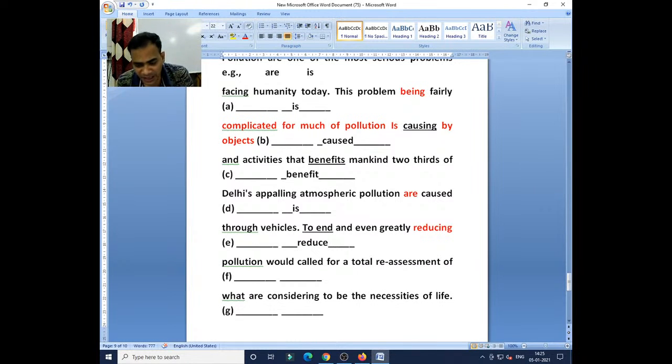Next one, to end and even greatly reduce pollution would called for a total reassessment of what we are considering. Number E, to end and even greatly reducing or to end and even greatly reduce pollution would call.